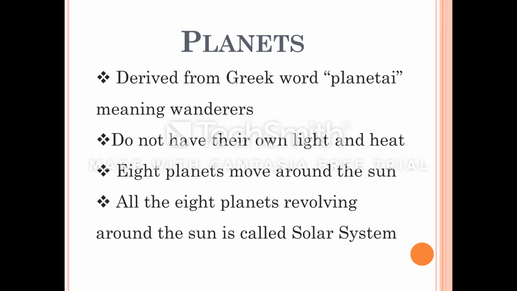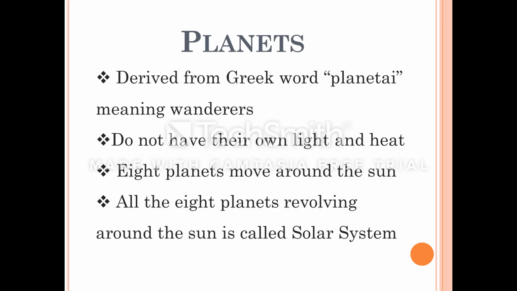There are 8 planets which move around the sun. The sun is in the center and all the other 8 planets are revolving around the sun. So, it is called the sun's family. The sun and the other 8 planets moving around the sun are called the solar family or the sun's family.